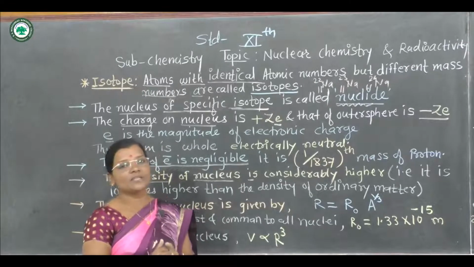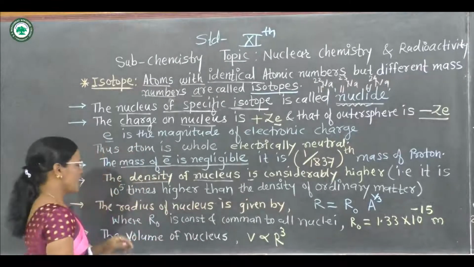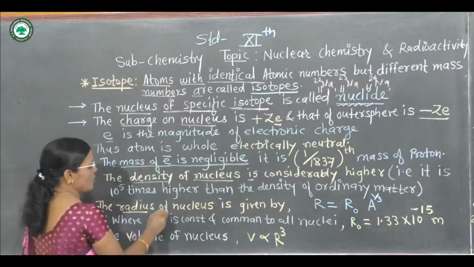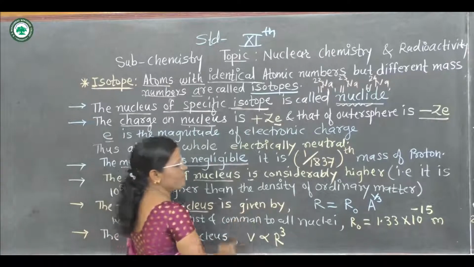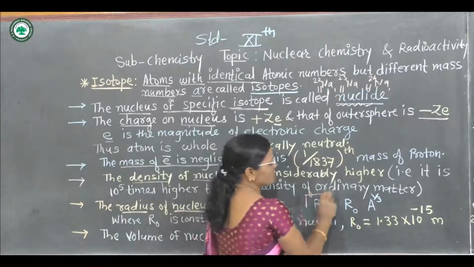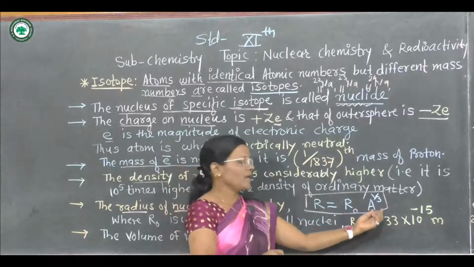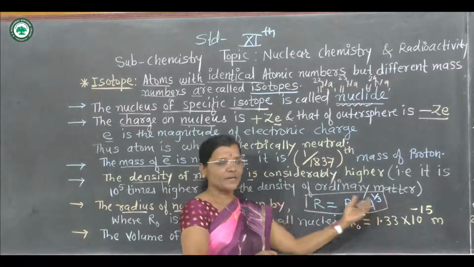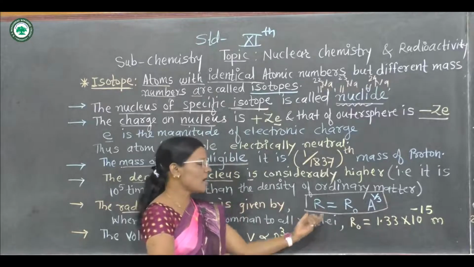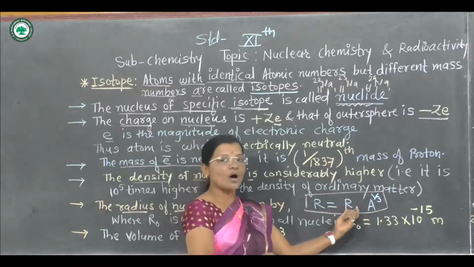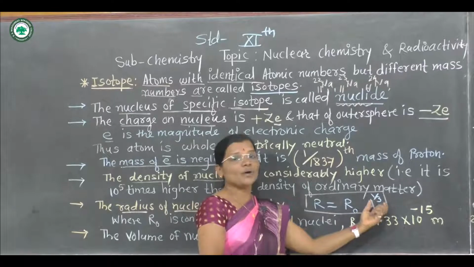The radius of the nucleus is given by the formula R is equal to R naught into A^(1/3).